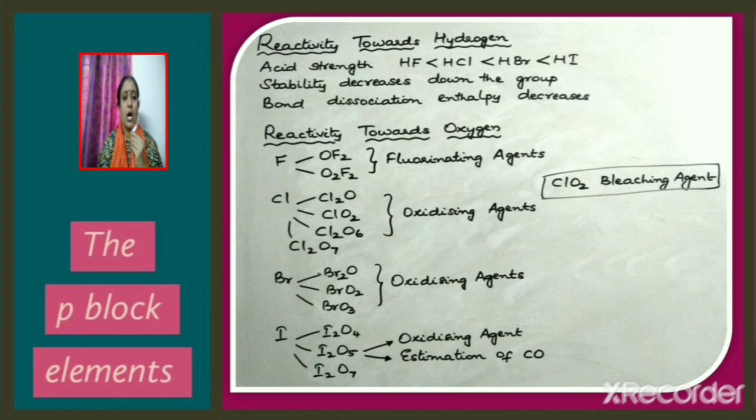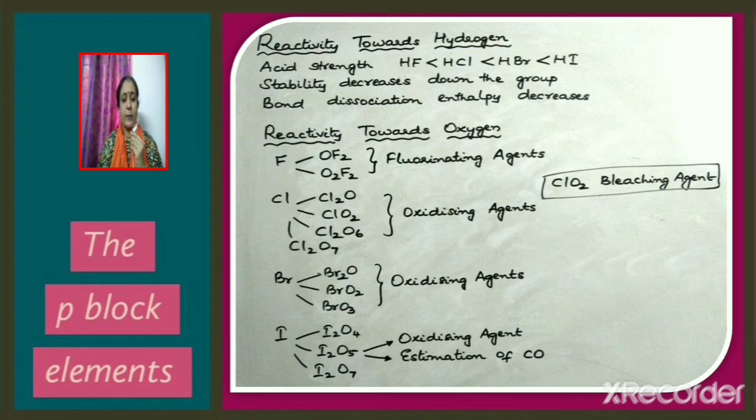Now let us see how halogens react with oxygen. Fluorine reacts with oxygen to give compounds like OF2 and O2F2. These compounds act as fluorinating agents. Chlorine reacts with oxygen to give various oxides like Cl2O, ClO2, Cl2O6 and Cl2O7. These oxides also act as good oxidizing agents. ClO2 is used as a bleaching agent.